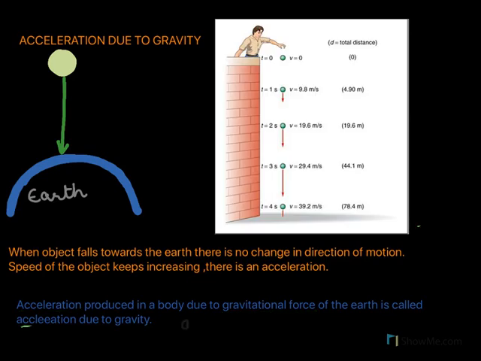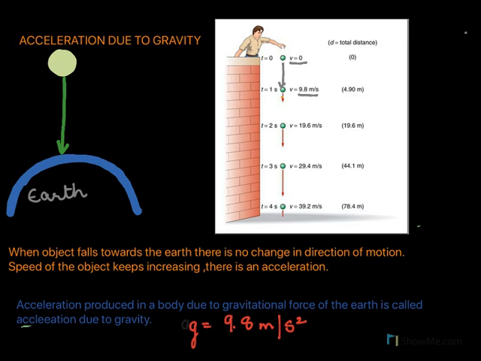And the value of acceleration due to gravity, g, is equal to 9.8, and the units are just like that of acceleration, meter per second square. Here is a good example to explain the meaning of this acceleration due to gravity. Right here you see a body being thrown down. Its velocity is 0. And as soon as you let it go, it begins to move towards the surface of the earth. At the end of the first second, its velocity becomes 9.8 meter per second.